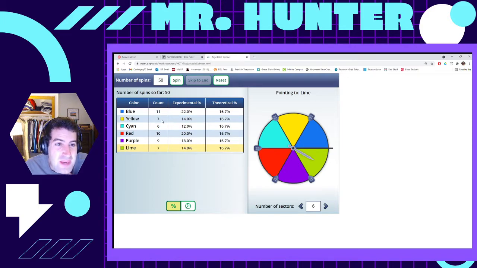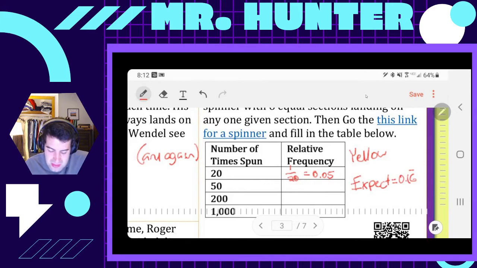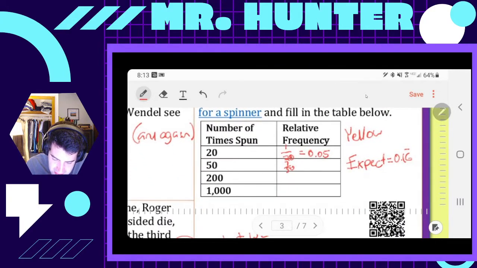Okay, so in the end we got 7 out of 50, it says. So 7 out of 50 spins, which is 0.14, it landed on yellow. You can see we're actually getting a little bit closer to that 0.16 repeating.